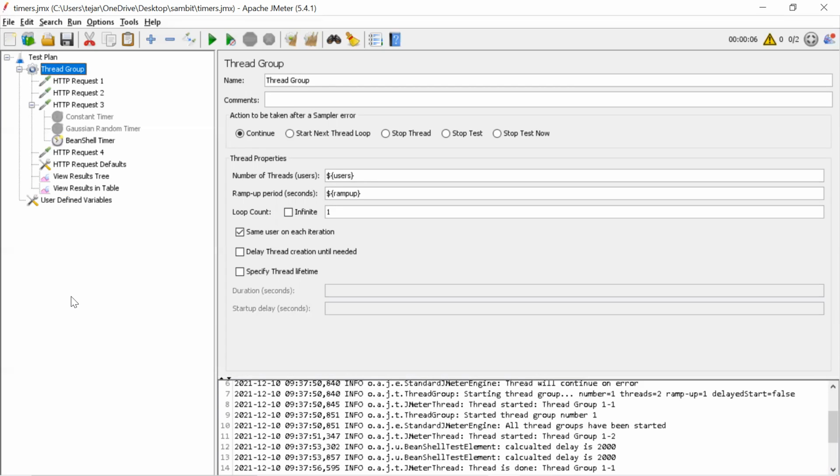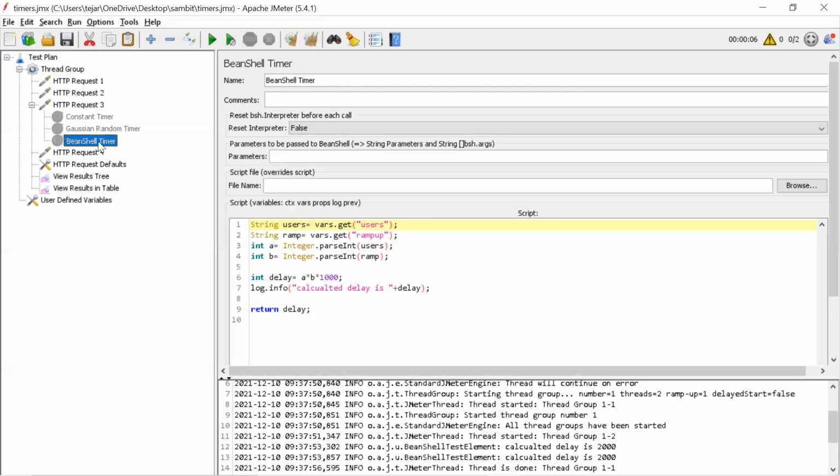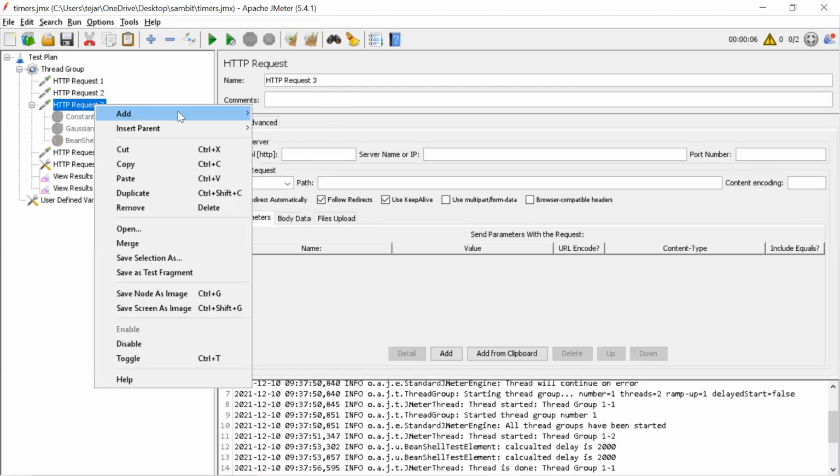So how will you do this in JMeter? With the Synchronizing Timer. Yes, we'll go to the Synchronizing Timer. The Synchronizing Timer will help us to get it.